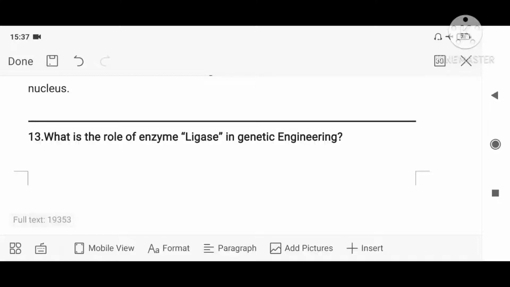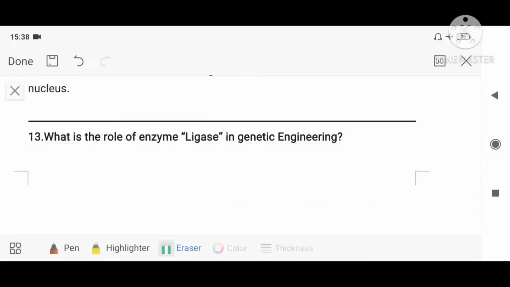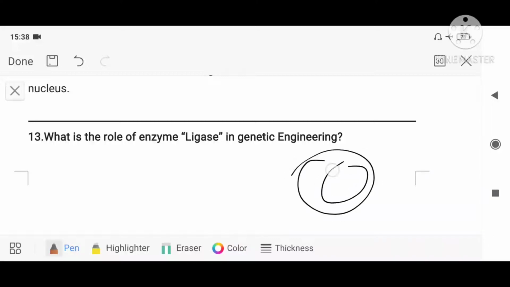Ligase, you know what ligase is doing? They are helping in joining, isn't it? So they are acting as a suture. Suture means they stitch and paste. So that is the function. What they are doing is, I am taking out the plasmid and making a cut. After making a cut in that particular position, I am taking out that segment of DNA and I am introducing my foreign DNA here.